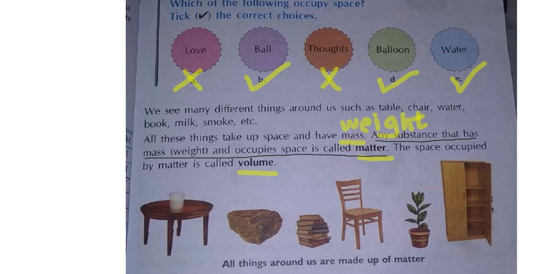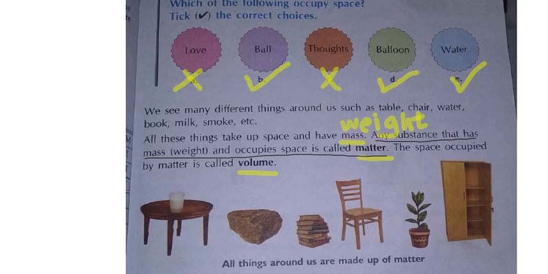In one empty cup, I am pouring half a cup of milk. I filled half the cup with milk. So the volume is that half cup. Half a cup is the volume. If I pour 3/4 of a cup of milk, then 3/4 of the cup is the volume. If I pour a full cup of milk, then the full cup becomes the volume. Whatever amount you are pouring is the volume, and what is the weight known as?